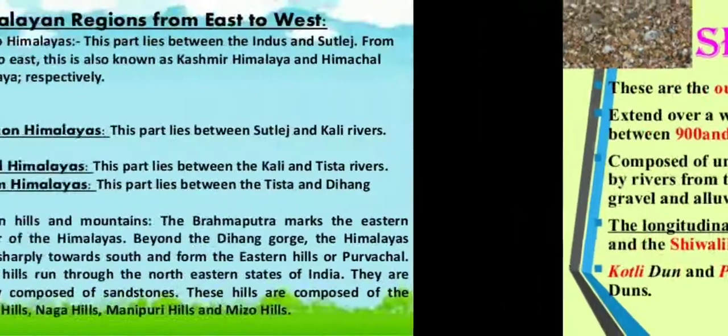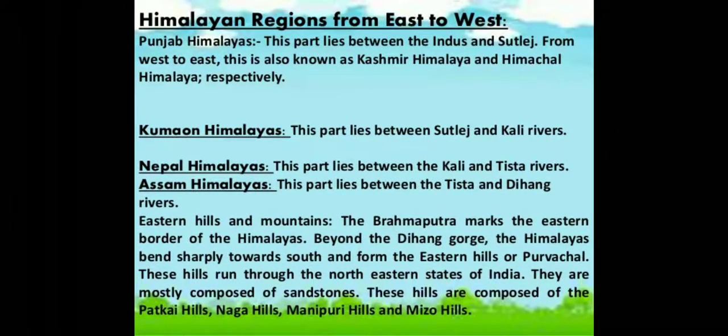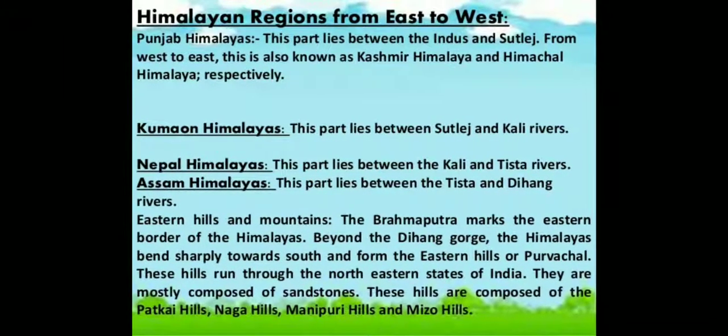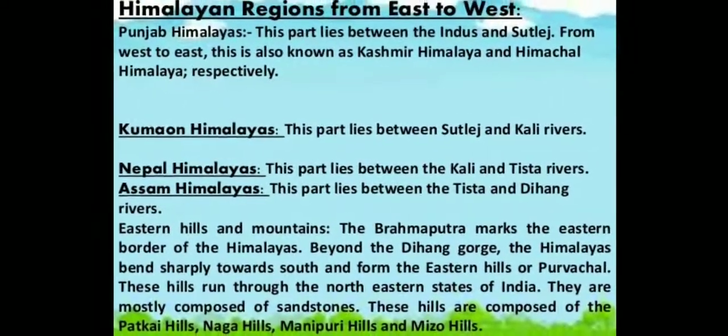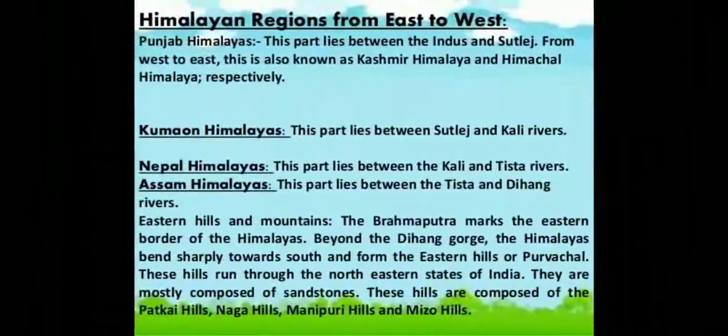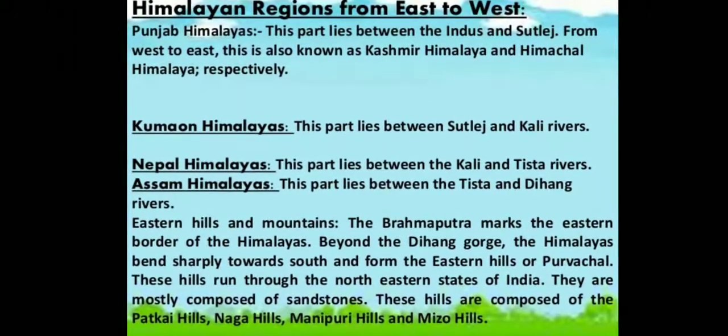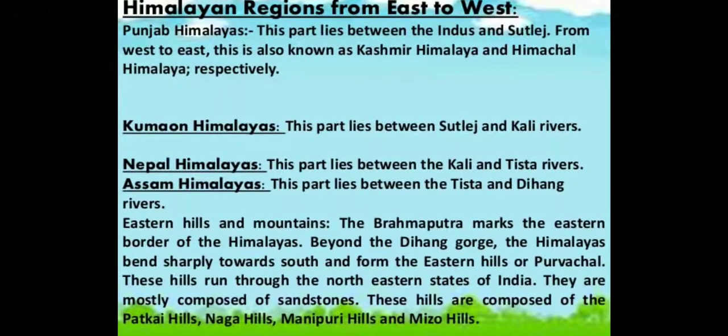Now, the Himalayas have also been divided on the basis of region from west to east. First is the Punjab Himalaya. This part lies between the Indus and Satluj from west to east, and is also known as the Kashmir Himalaya and Himachal Himalaya respectively.